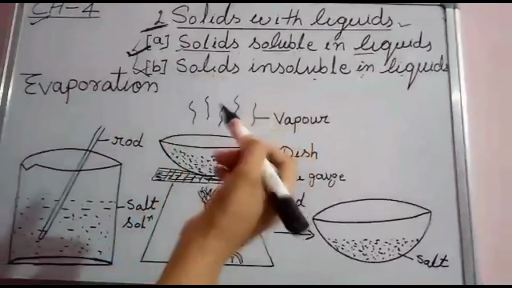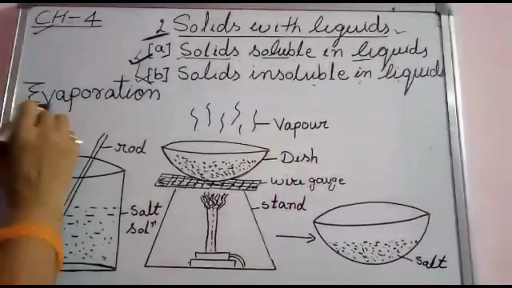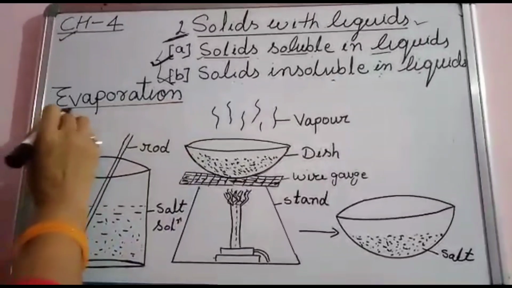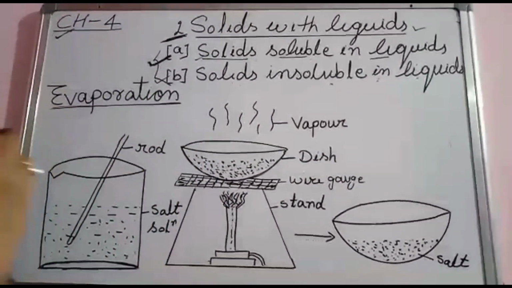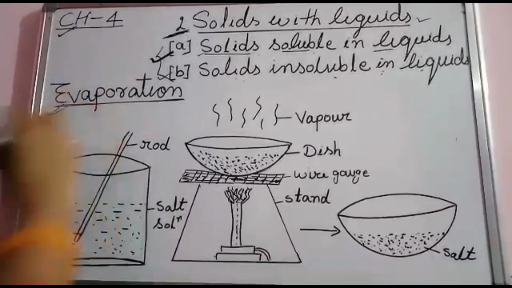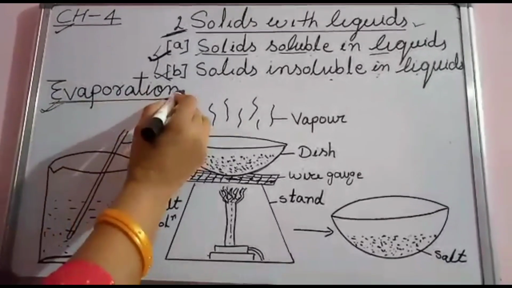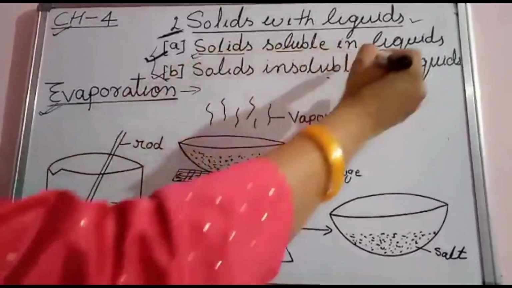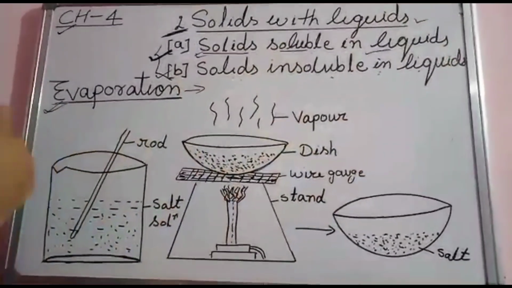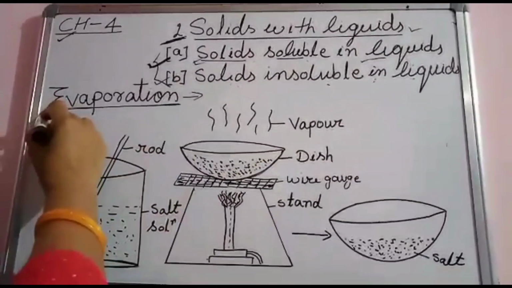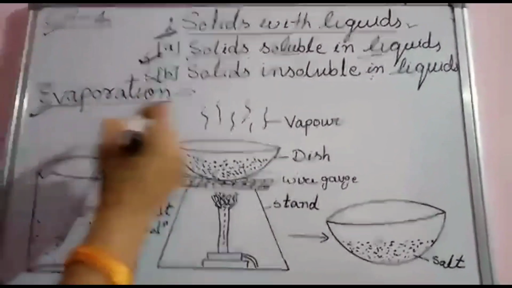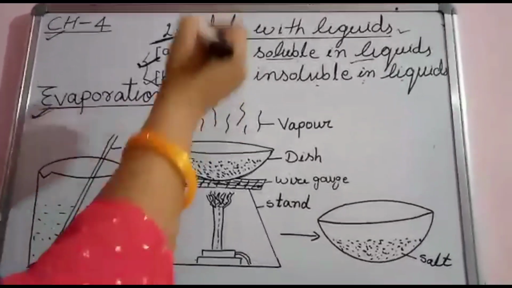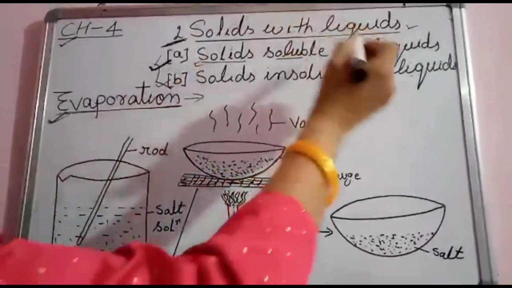First I will take up the separation of solids from liquid by the evaporation process. With the help of the evaporation process, I will separate the solid from the liquid.